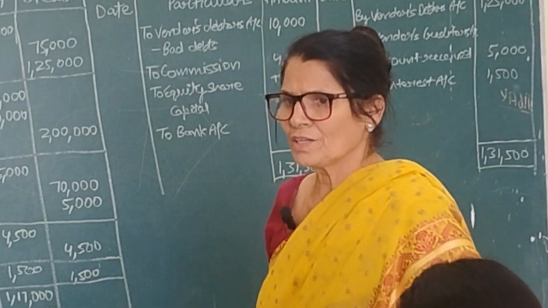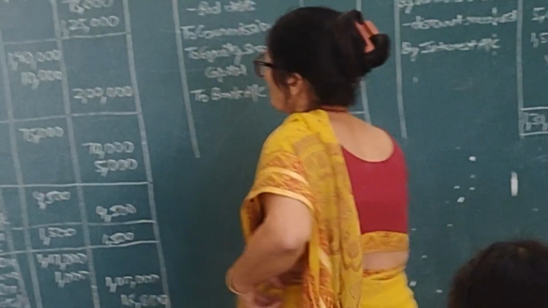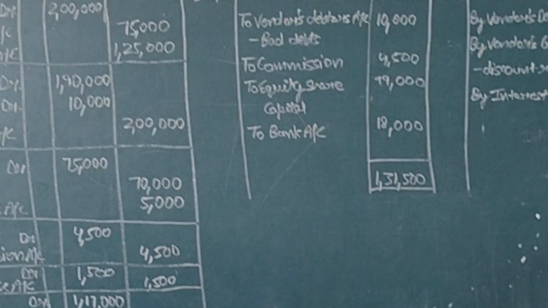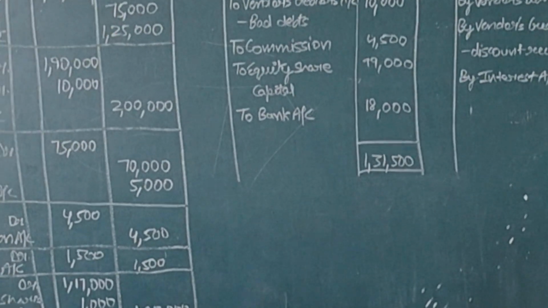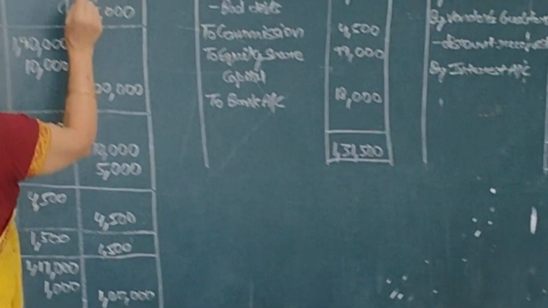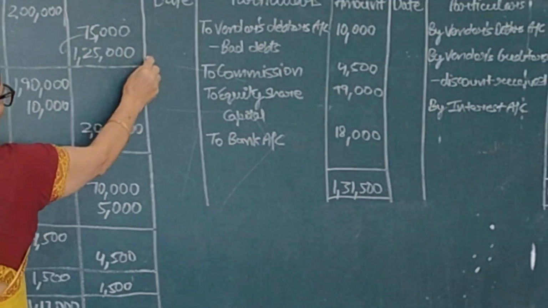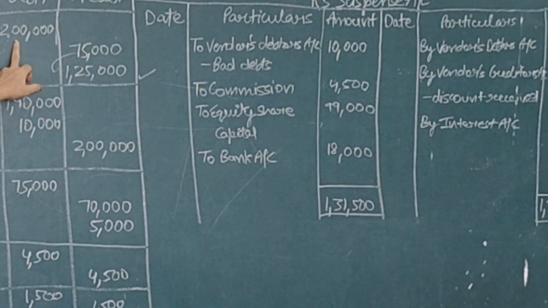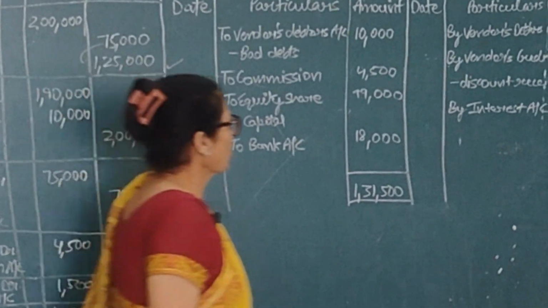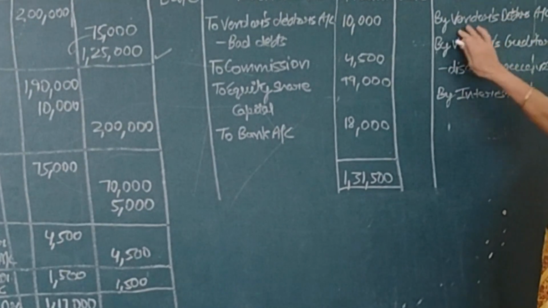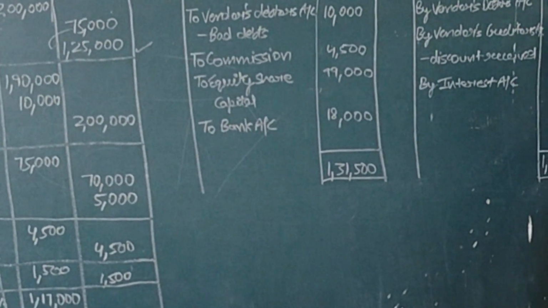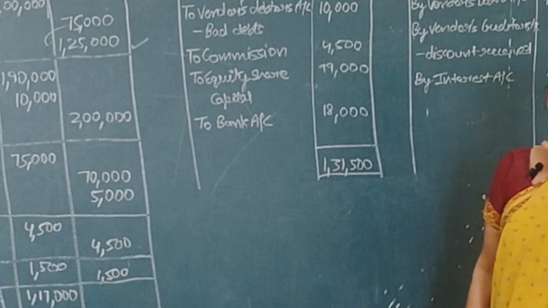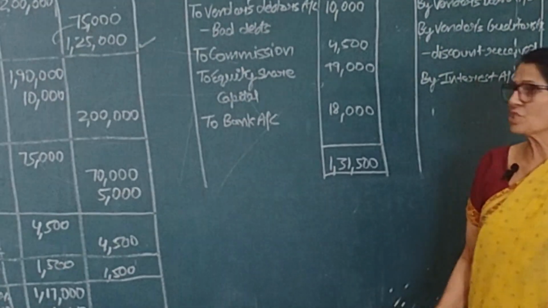What will be the journal entry? Now we learn all journal entries by heart only. So now see the first entry: ask debtors account 2 lakh, to ask creditors account 75,000, to ask suspense account 1,25,000. If you deduct creditors out of debtors, the total collection, you will get 1,25,000. You have to write over here by vendors debtors account 1,25,000. So this one thing is clear. When we are doing all these debtors and creditors, we are recording in the books of the purchasing company.